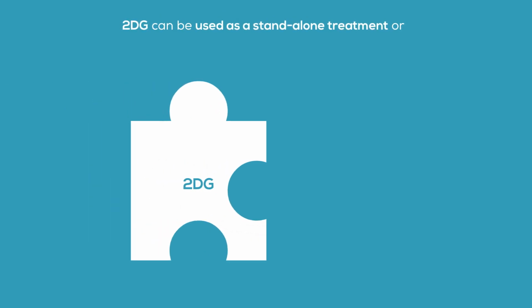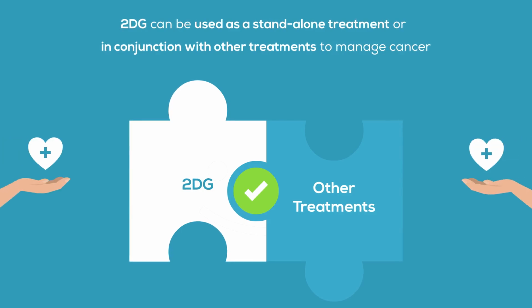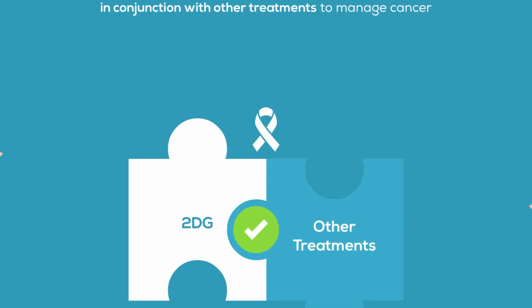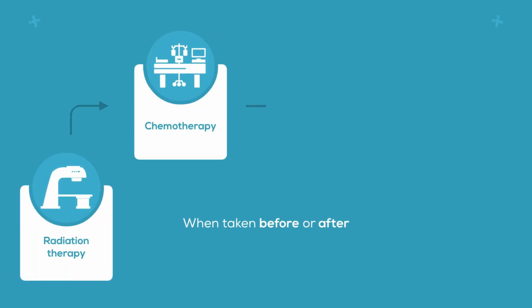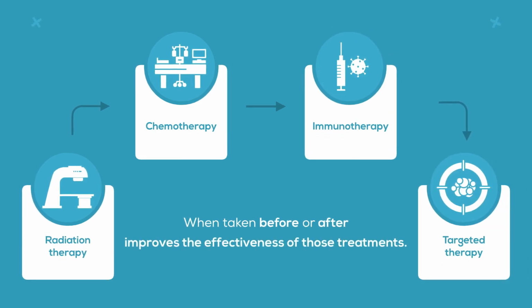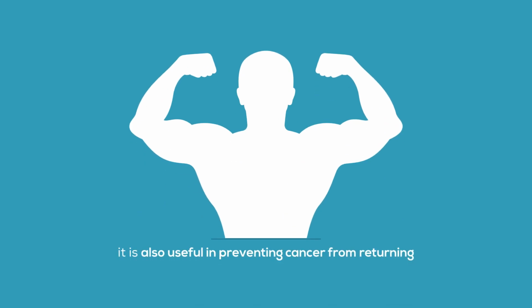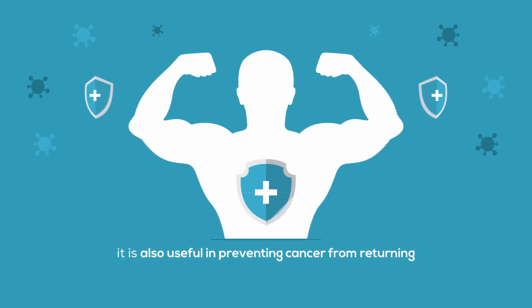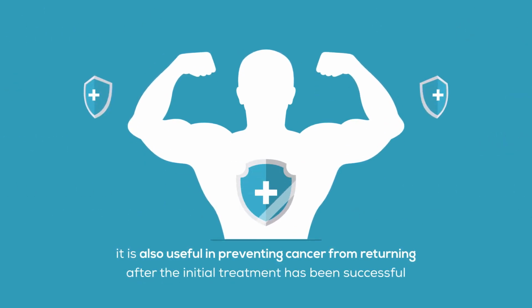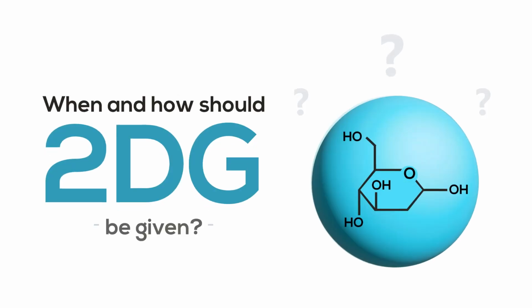2DG can be used as a standalone treatment or in conjunction with other treatments to manage cancer. When taken before or after radiation therapy, chemotherapy, immunotherapy, or targeted therapy, it improves the effectiveness of those treatments. Furthermore, it is also useful in preventing cancer from returning after the initial treatment has been successful. When and how should 2DG be given?